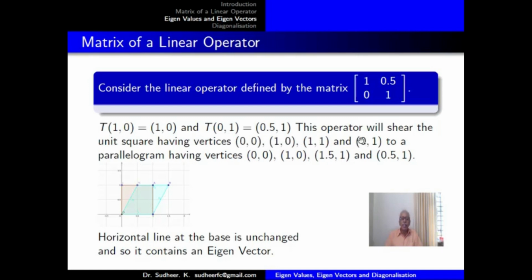This operator will shear the unit square having vertices origin, (1, 0), (1, 1) and (0, 1) to a parallelogram having vertices (0, 0), (1, 0), (1.5, 1) and (0.5, 1).